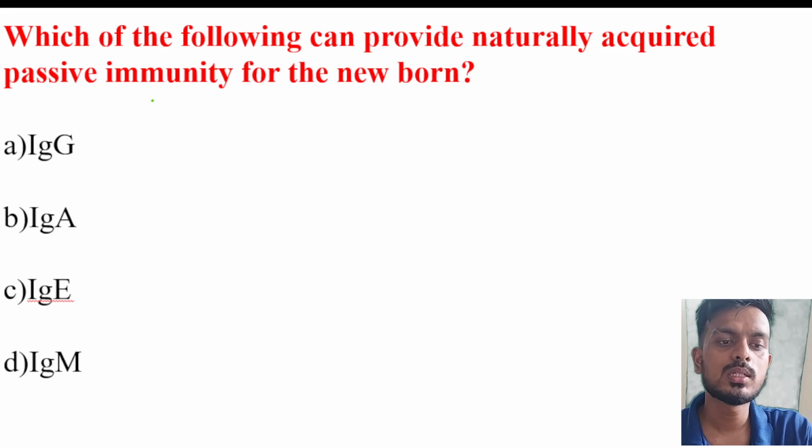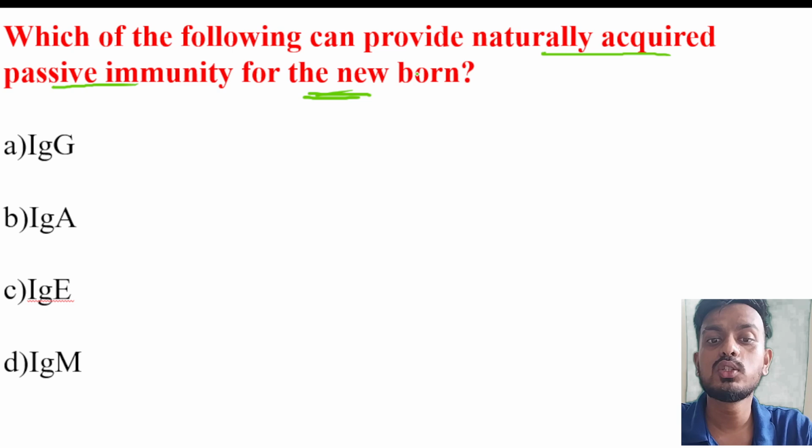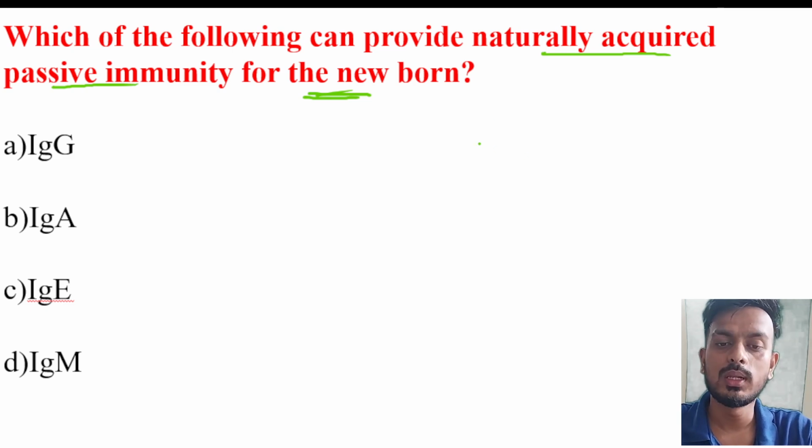Next, let's move to the next question. Which of the following immunity can provide a natural acquired passive immunity for the newborn? Let me summarize the immune system.